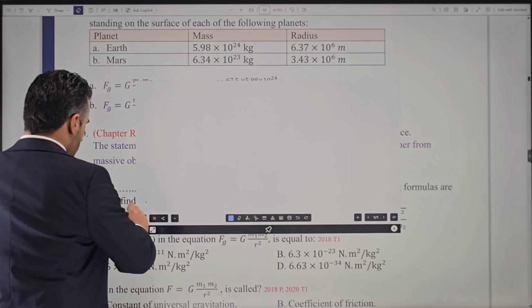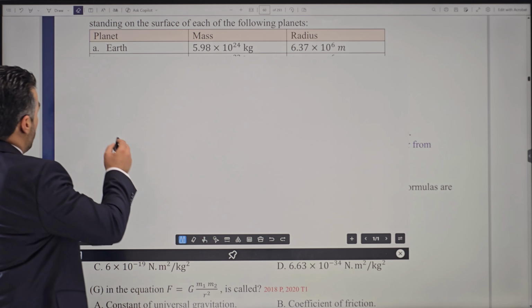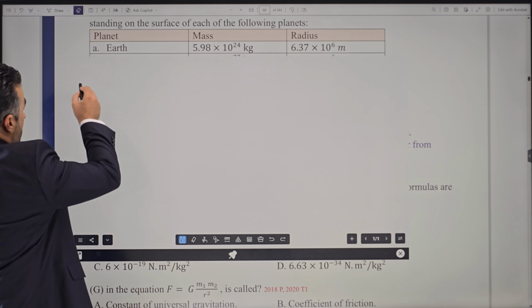Let's make this one bigger here. We need these numbers, so remember this. The first mass that we have is the mass of a person.